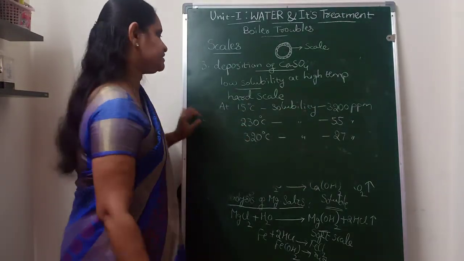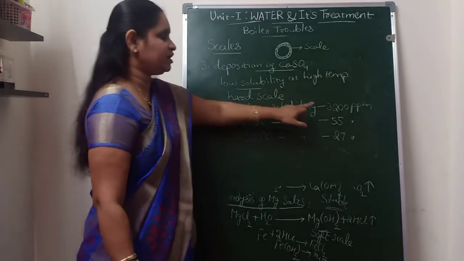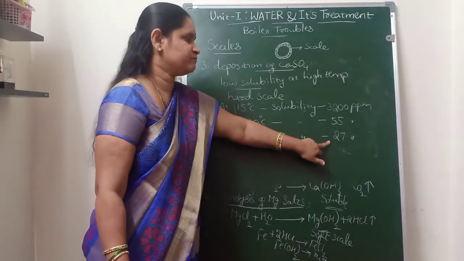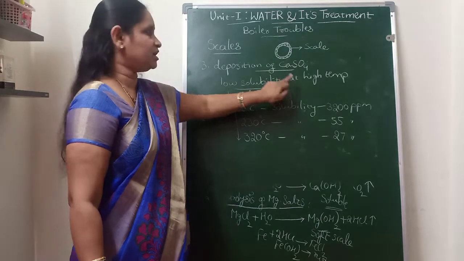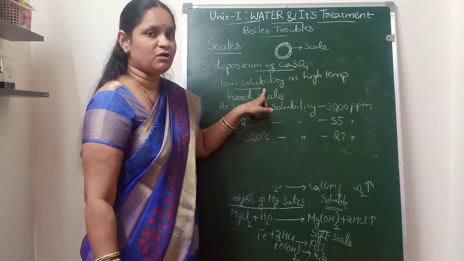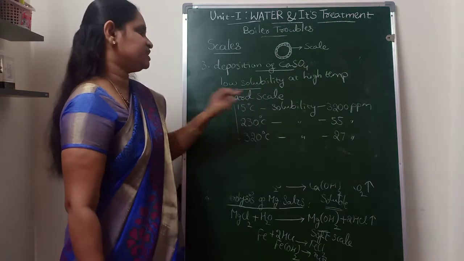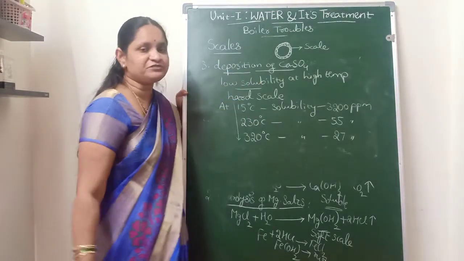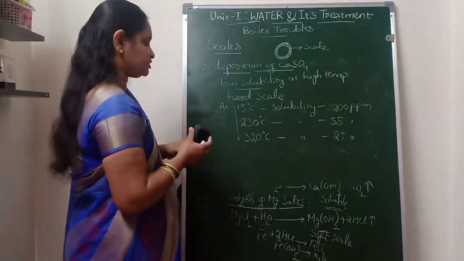This data indicates that as we increase the temperature, the solubility of calcium sulfate decreases, which indicates that at high temperatures of the boiler feed water, calcium sulfate has low solubility and will form a scale. It will remain in the form of a precipitate, which is known as the hard scale. So this is due to the deposition of calcium sulfate. This is also one of the reasons for the formation of scale.